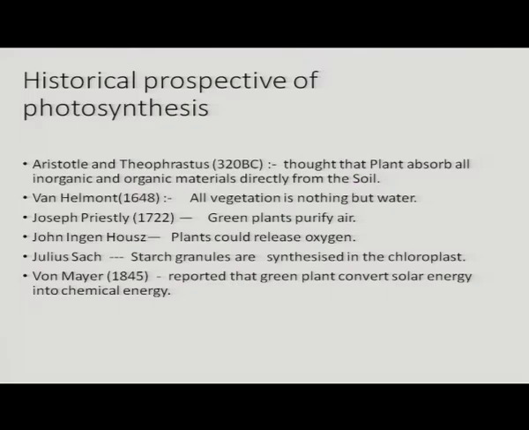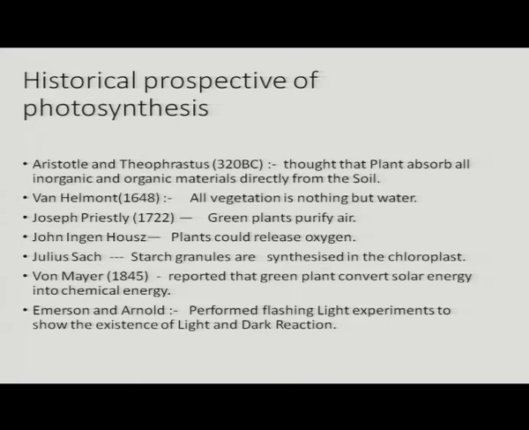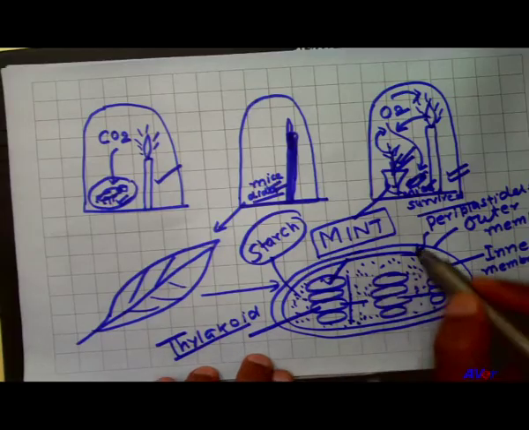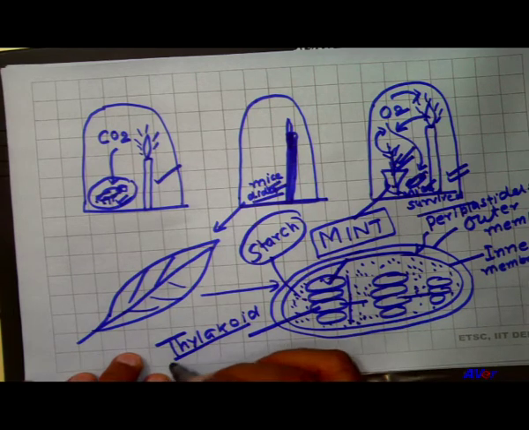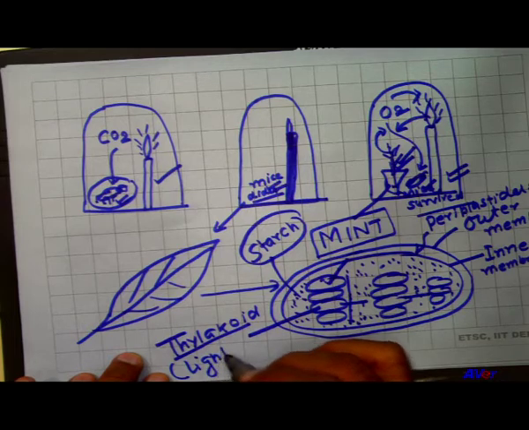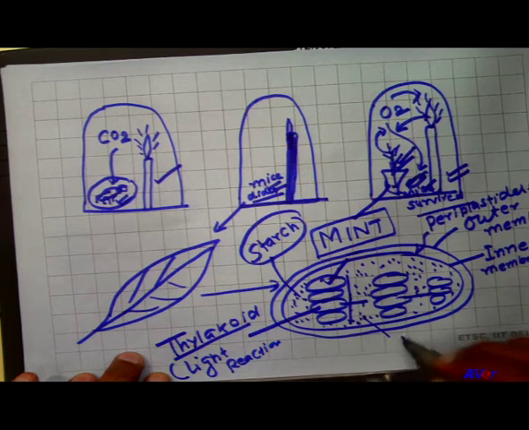According to von Mayer in 1845, he reported that green plants convert solar energy into chemical energy in the form of carbohydrate like starch. Emerson and Arnold performed the flashing light experiment to show the existence of light and dark reactions. We have already told that in the chloroplast thylakoid as well as stroma are present. In thylakoid the light reaction takes place, and in stroma the dark reaction takes place.